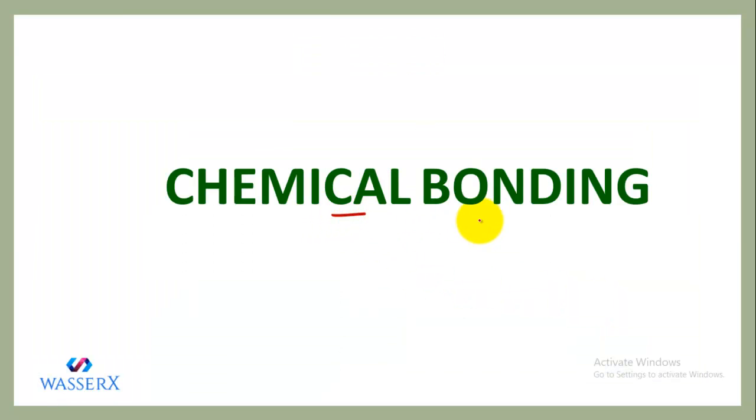So the topic, as I told you, is chemical bonding. There are so many substances which possess atoms in them. If I say we have these atoms and they are connected to each other, the connection that will connect them together is called a chemical bond. So let's study what actually is chemical bonding.